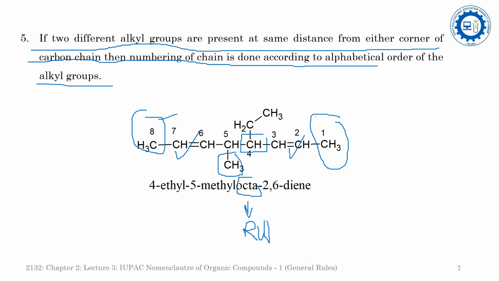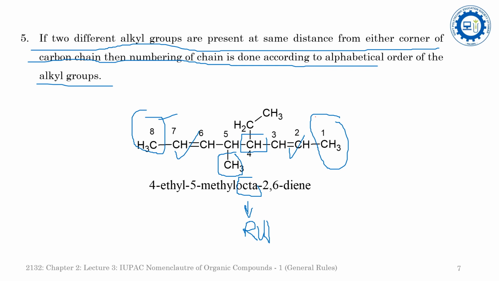So we should do the numbering from that terminus from where the ethyl group comes first. That is why we have started the numbering from this terminus. While performing the numbering from this terminus, the longest chain is 8-membered, so